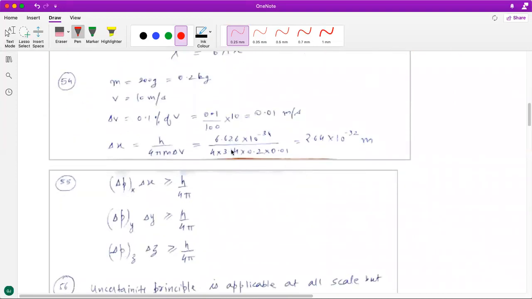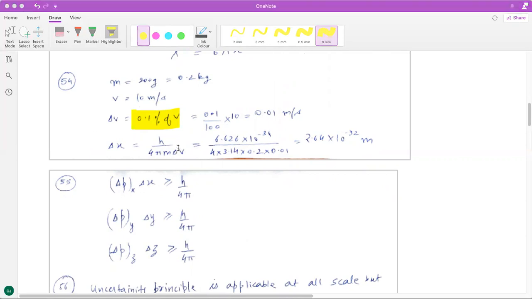Then 54th is a simple, straightforward question. The only catch here is that you should be able to read the uncertainty. It has been given as 0.1% of V, so you should be able to calculate the value of uncertainty.